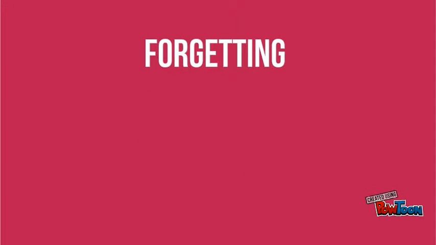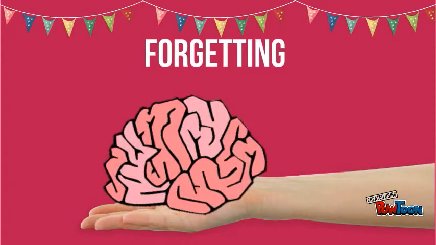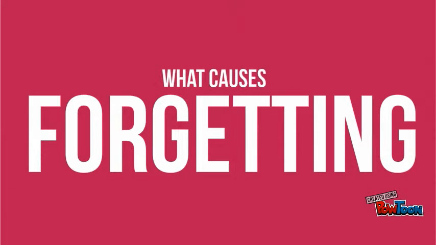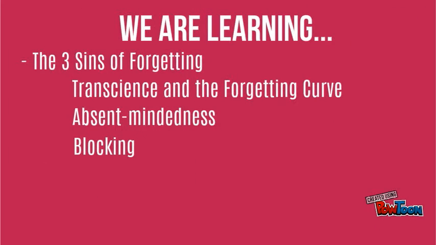Hello AP students, in this clip we will teach you all about forgetting. Why do you forget things? Are there reasons why you forget some things more easily than others? First of all, the definition of forgetting is to cease or omit to think of something. The three common ways of forgetting are encoding failure, storage decay, and retrieval failure. The concepts we'll be learning today are the three sins of forgetting, Hermann Ebbinghaus' studies, PORN, and state-dependent memory.